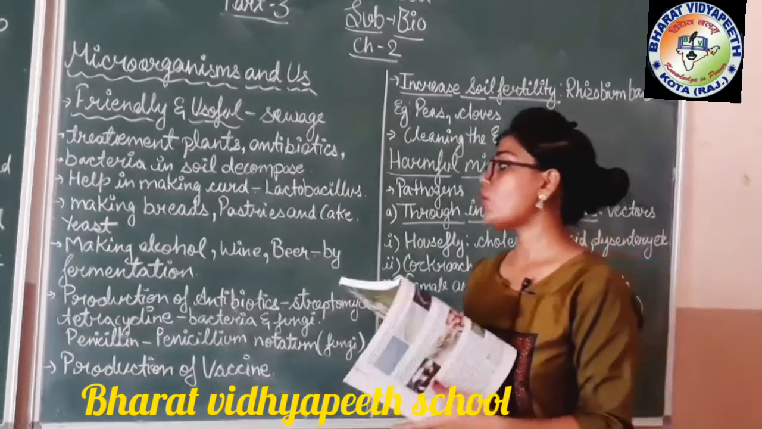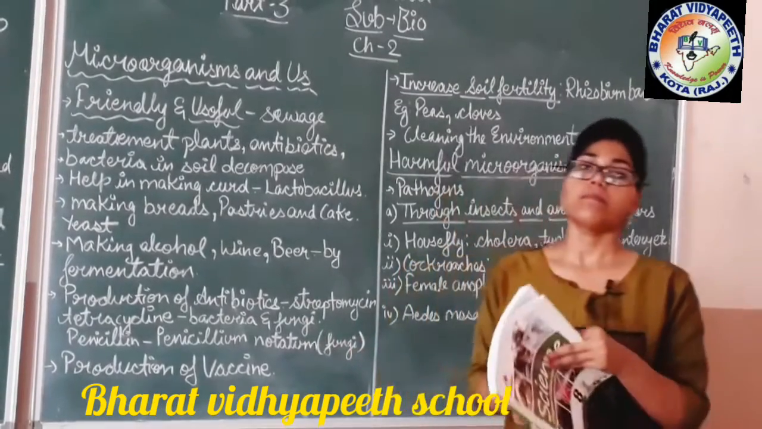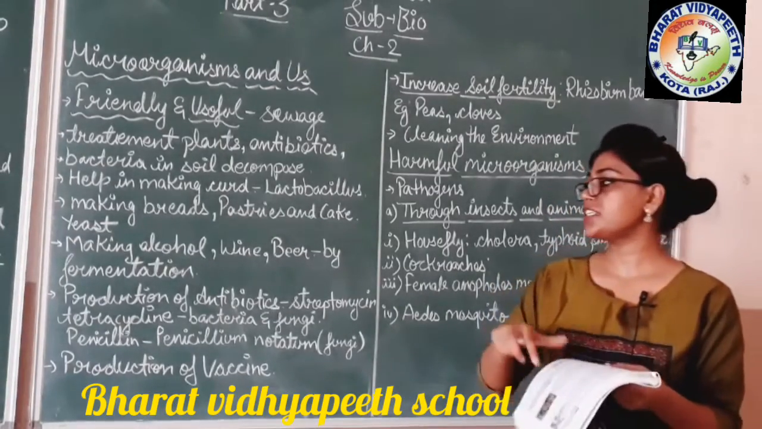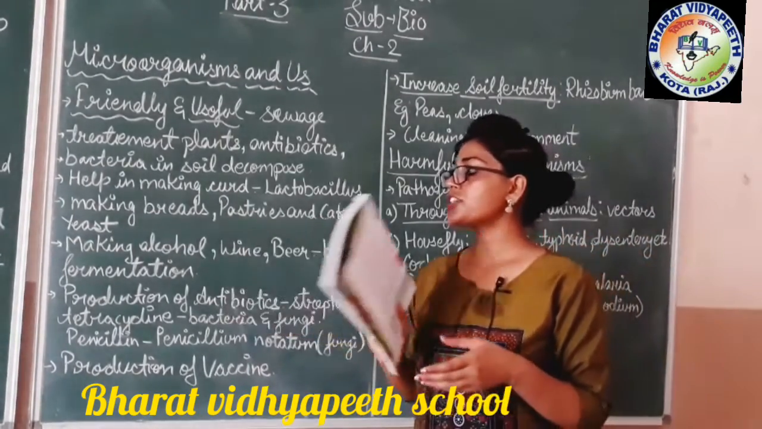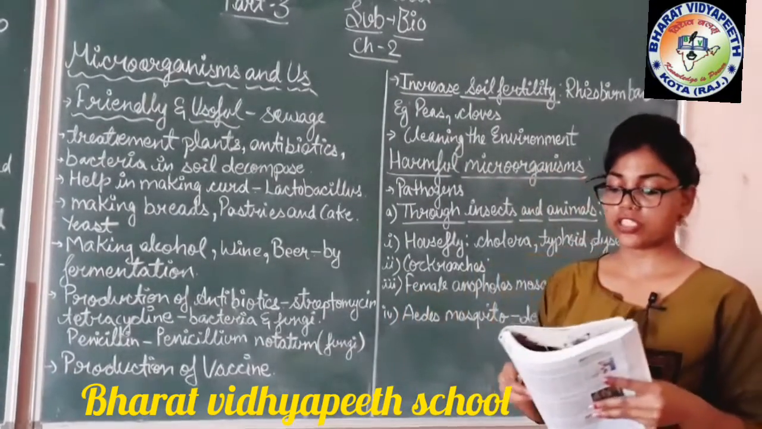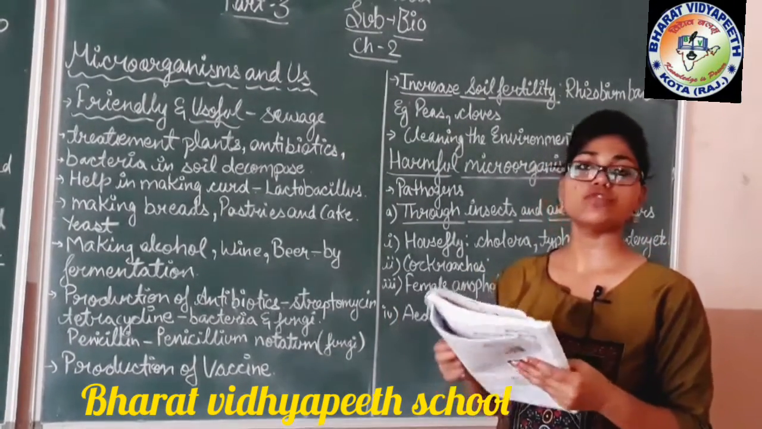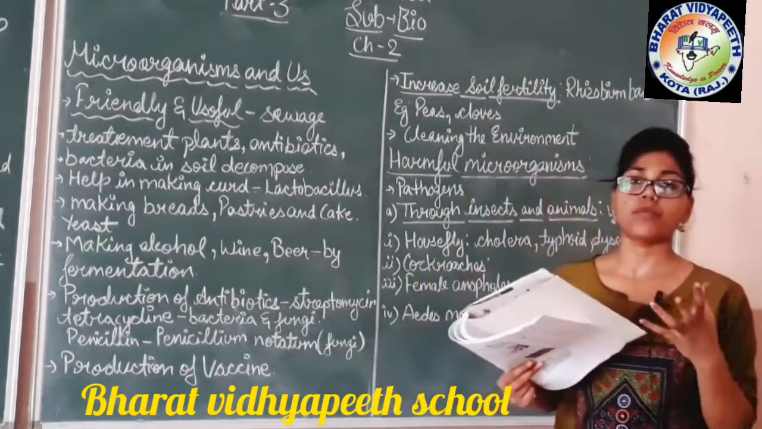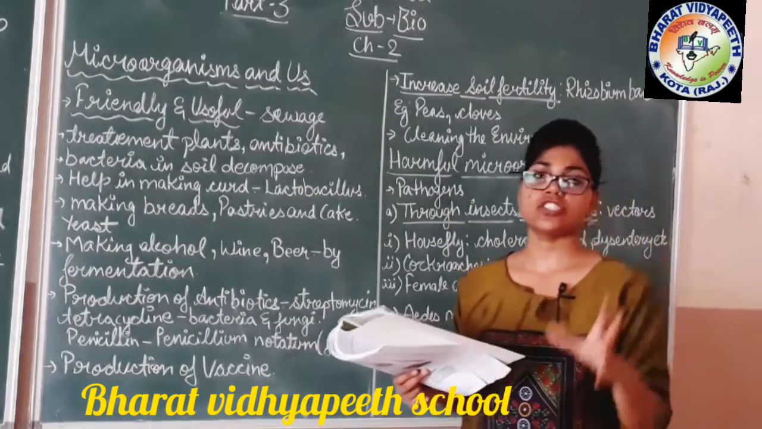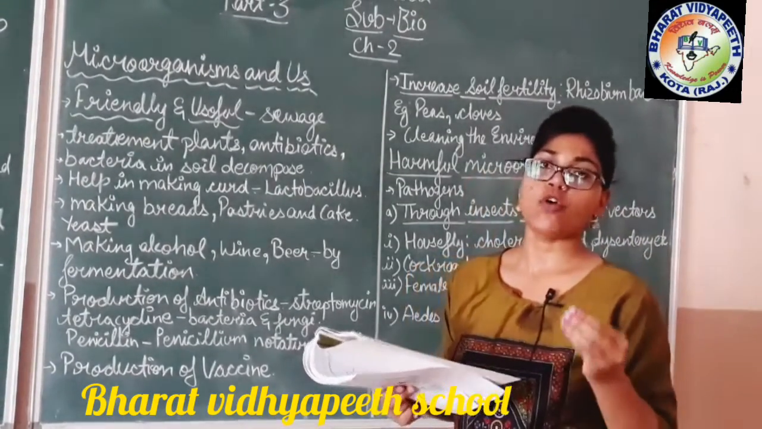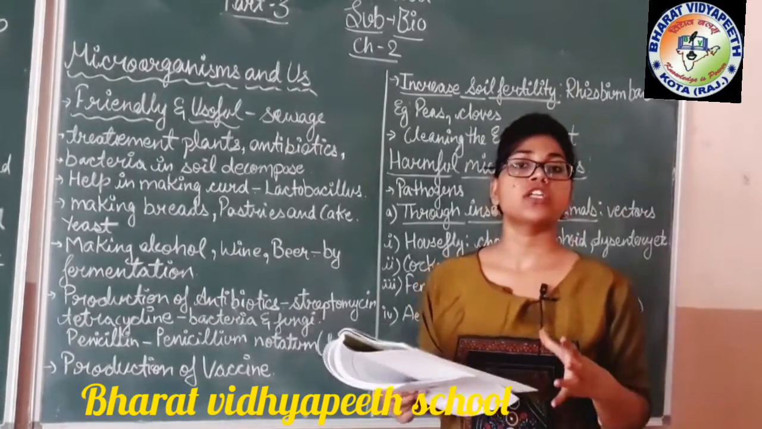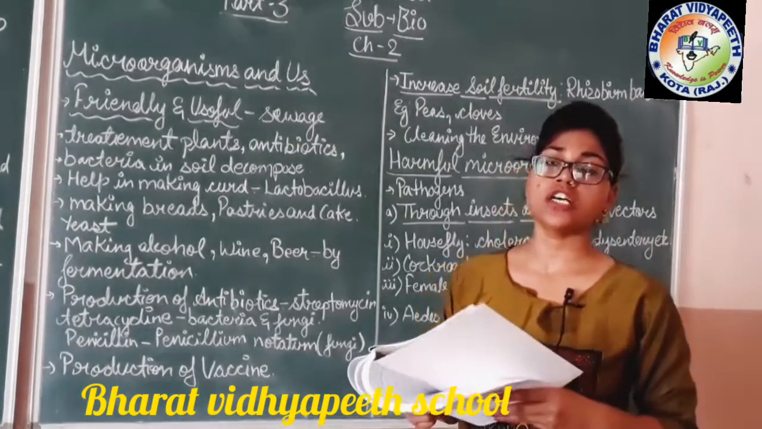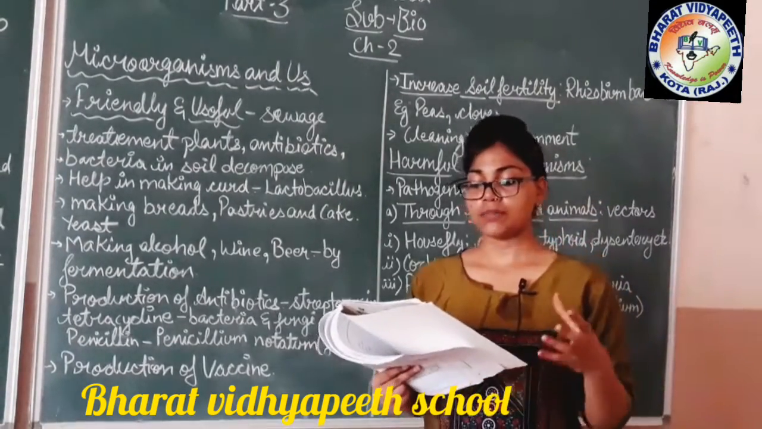Other than that, alcohol, wine and beer are also made with the help of microorganisms. In this, first fermentation is done. In the fermentation process, sugar is converted into alcohol by the help of microorganisms. In big industries where alcohol is made, they use microorganisms for the fermentation process, for converting sugar into another form so that alcohol can be made.